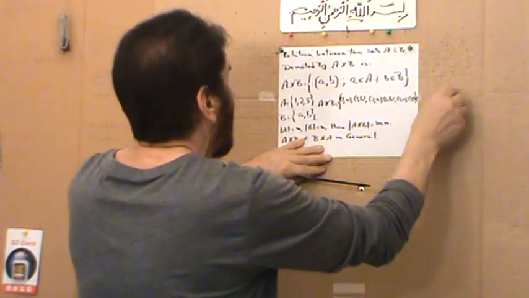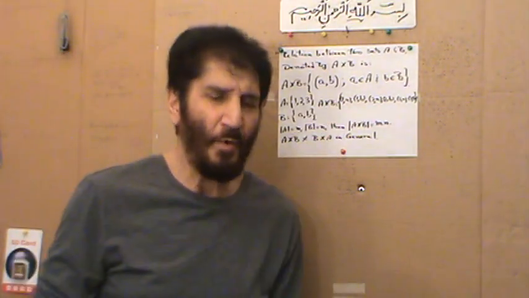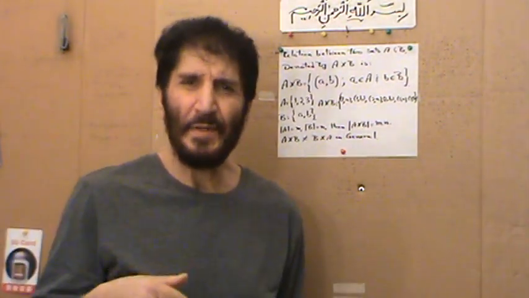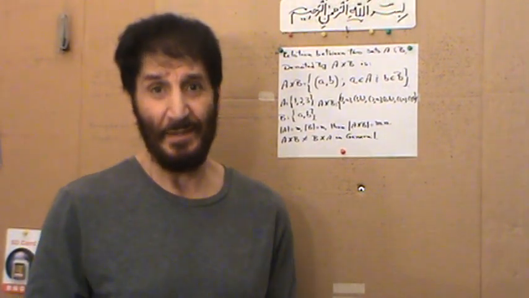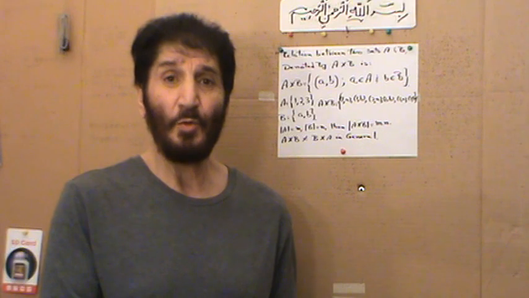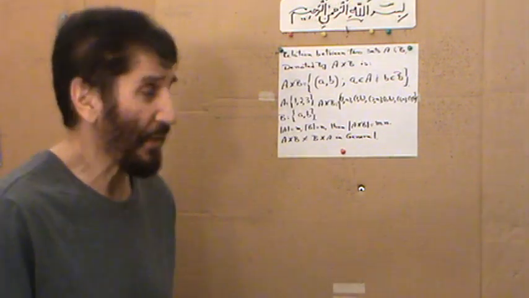Now I have written, first, I said the function is a proper subset of a relation. So first we have to know what a relation is, because the word relation is used in the description of the function as a proper subset.